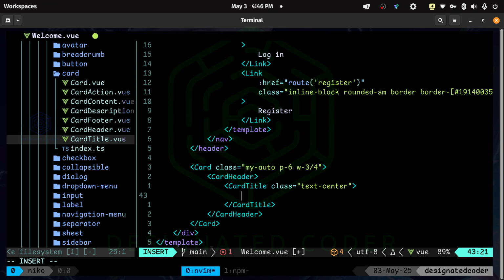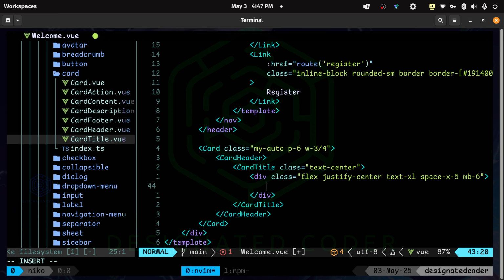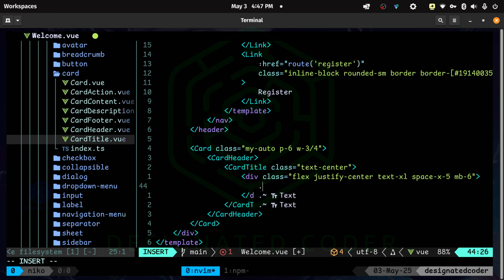Here I'm going to have a div with the classes of flex, justify center, text extra large, space x 5, margin bottom 6. Now let's see if that did it correctly, and it did. Great. And then here we're just going to have another div with a class of flex, justify between, and width full.